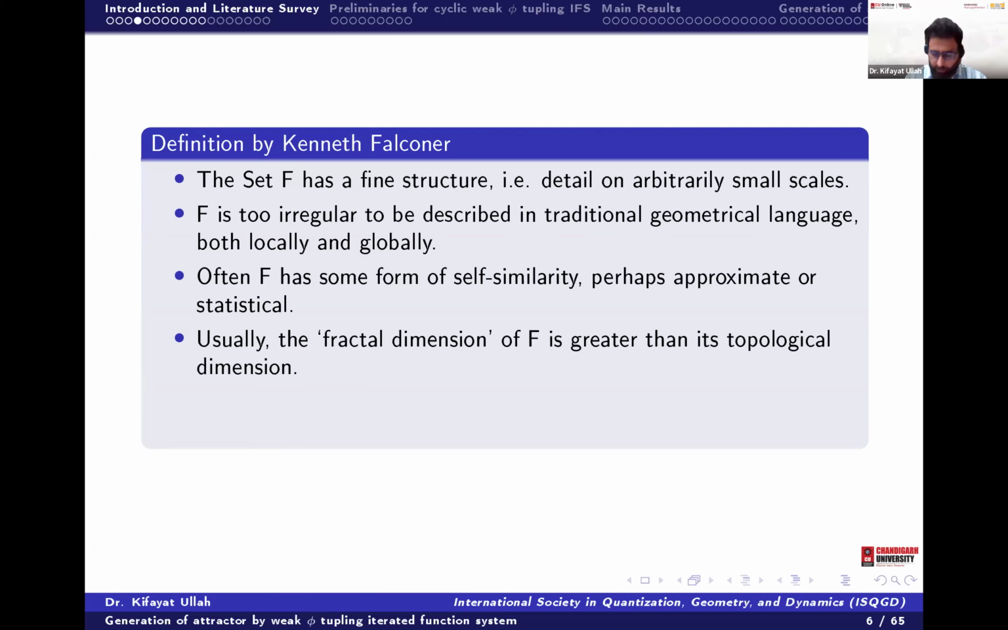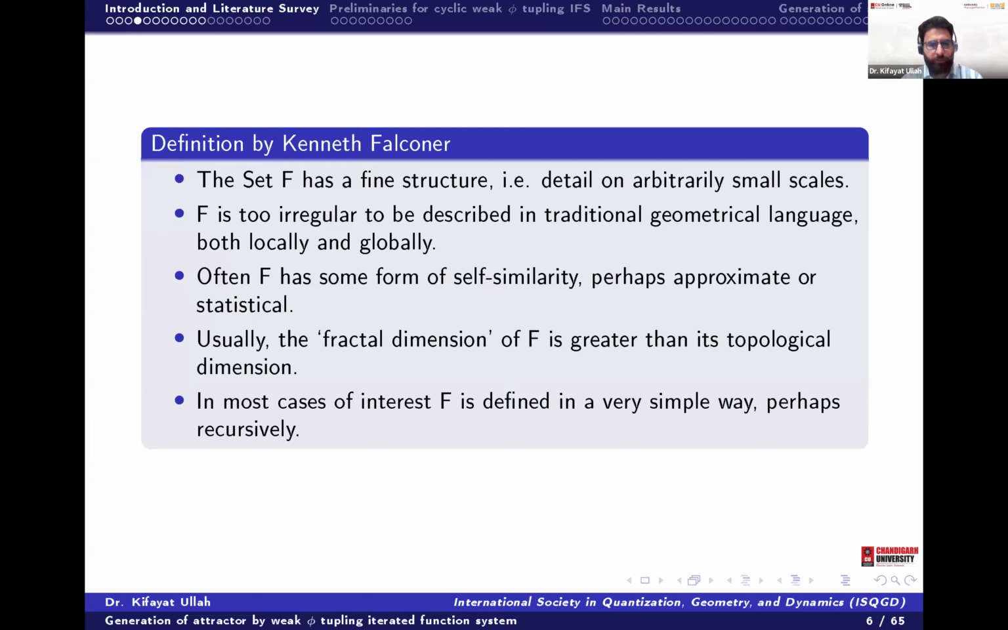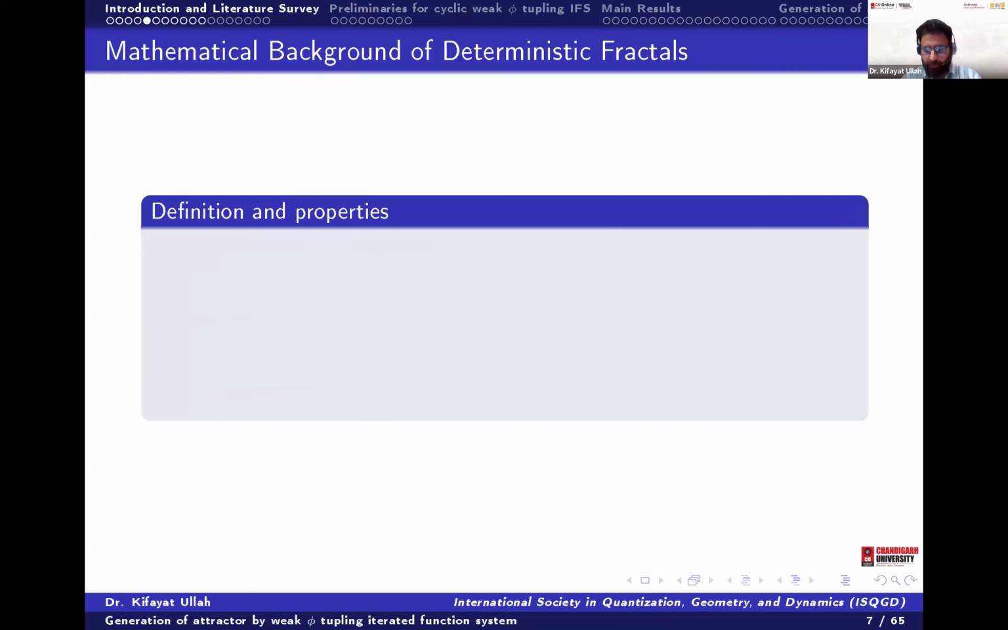And this is one of the main and important things that we are mathematically using: when the fractal dimension is greater than its topological dimension, we call it a fractal. And in most cases, the set is defined in a very simple way. That means we get the same set recursively when we zoom in again and again. So the set is defined in a very simple way and recursively, and then we say it is a fractal.